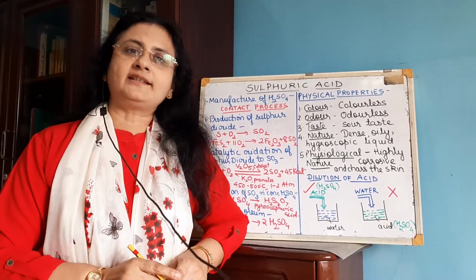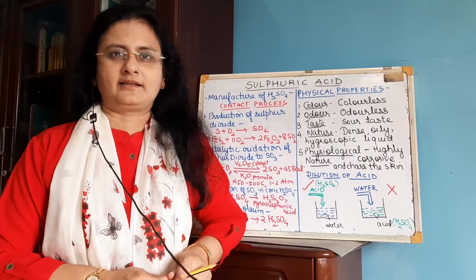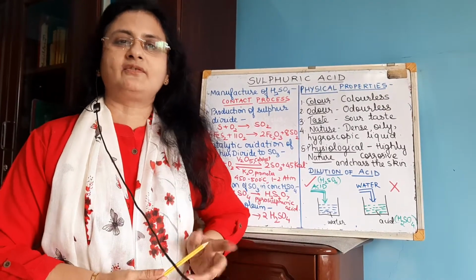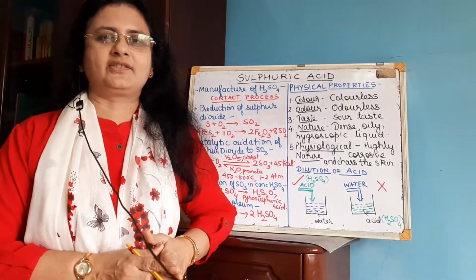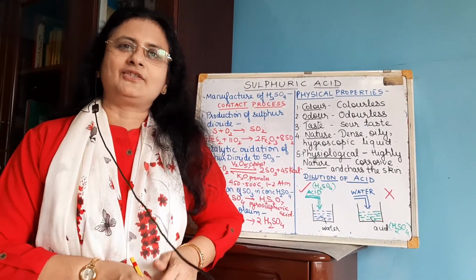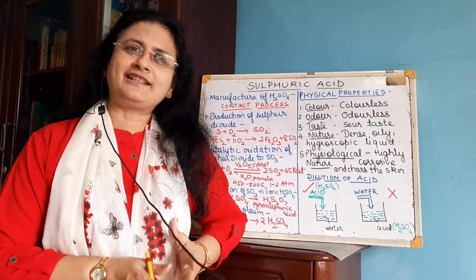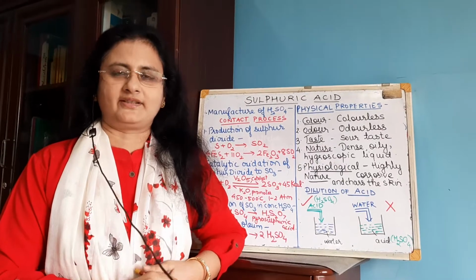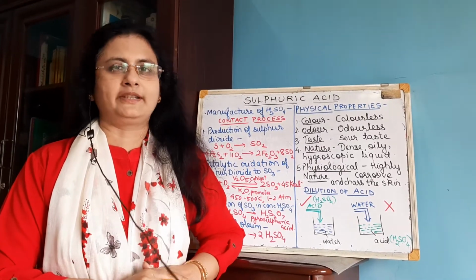Now sulfuric acid is called the king of chemicals. Why is it called the king of chemicals? Because it is the most widely used chemical both in industry as well as the laboratory. Now don't ask me who is the queen, okay? So sulfuric acid is widely used in the laboratory as well as in various industries. So it is called the king of all chemicals.